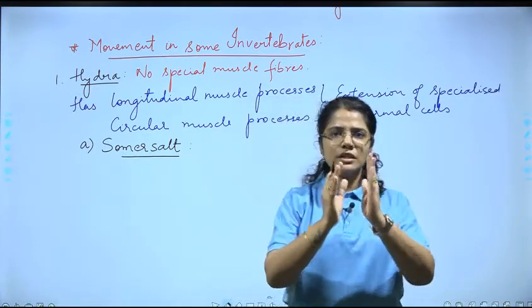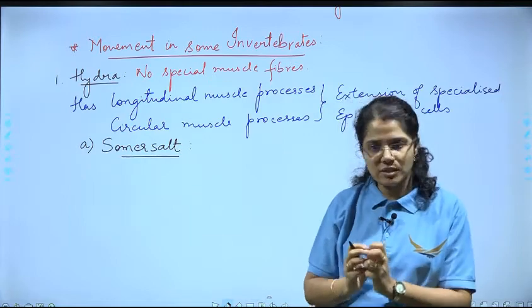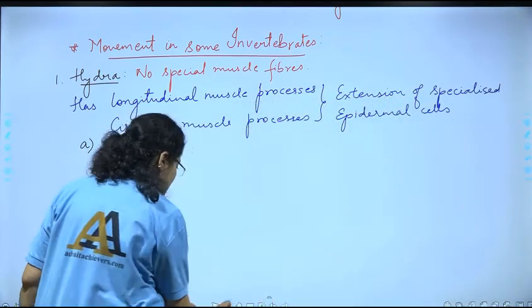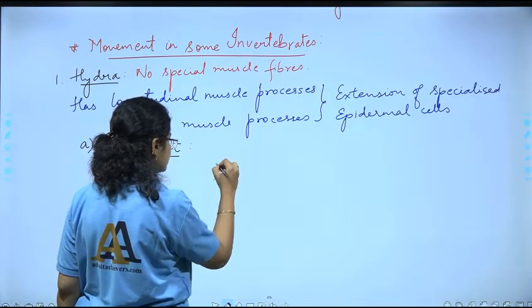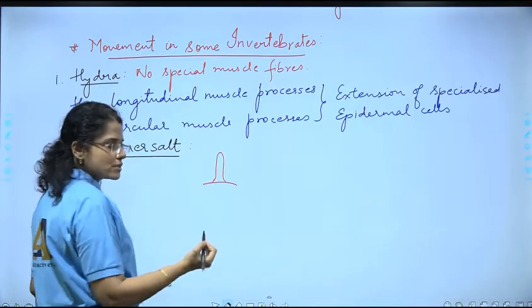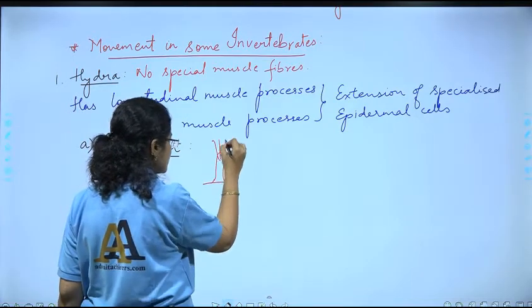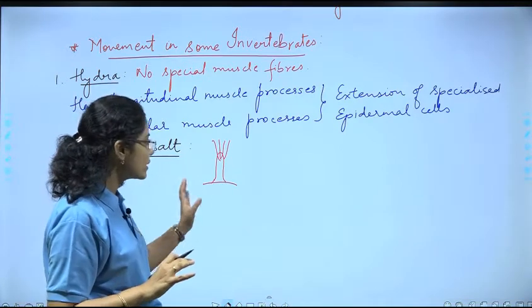We know that Hydra as such remains attached to a substratum. Let me draw it so you understand better. If this is the body of the Hydra, it remains attached to the substratum and it has these tentacles. Such is the body of Hydra, simply to understand.